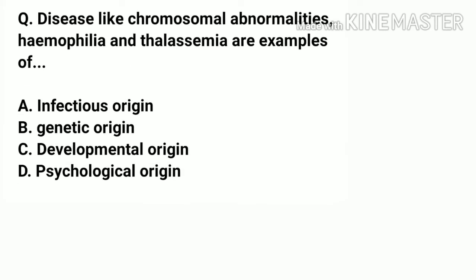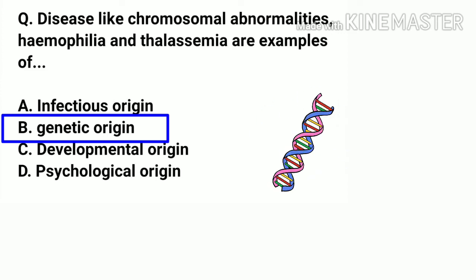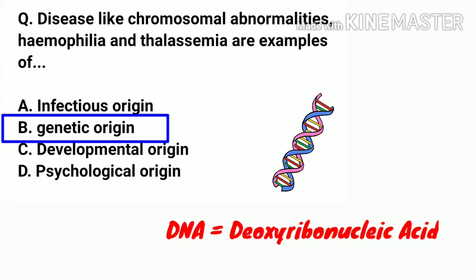Diseases like chromosomal abnormality, hemophilia, and thalassemia are examples of A. Infectious origin. B. Genetic origin. C. Developmental origin. D. Psychological origin. And the right answer is B. Genetic origin. A genetic origin disorder is caused by a change or mutation in a patient's DNA sequence. DNA means deoxyribonucleic acid of the chromosome.